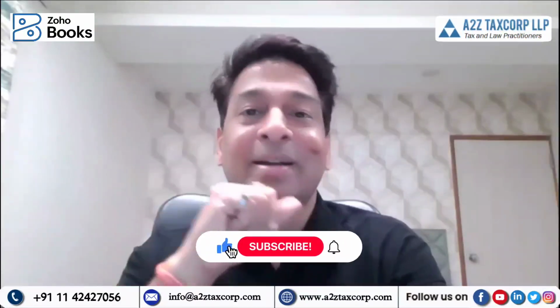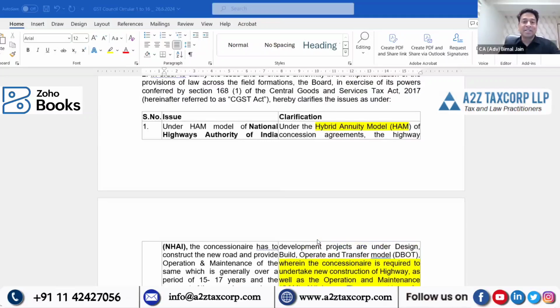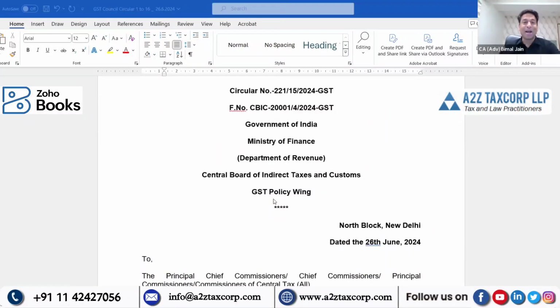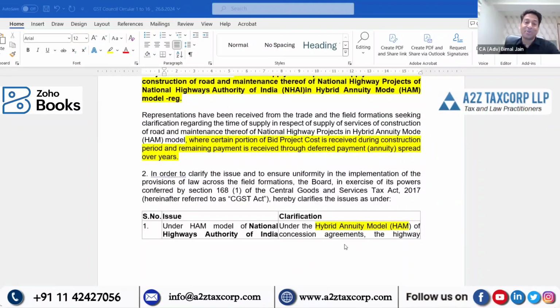CBIC is now coming out with a clarification circular, and Circular number 221 is helping all such contractor concessionaires who are undertaking HAM projects for NHAI. Circular number 221 dated 26 June 2024. Let me share that circular on my screen. So this is the circular I'm referring to. 221 dated 26 June, clarifying when GST is going to be levied.